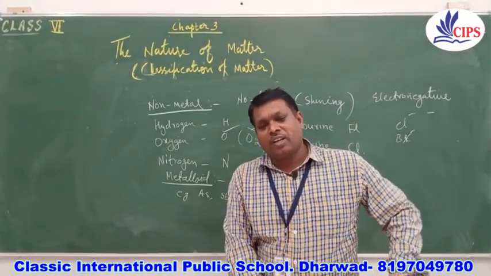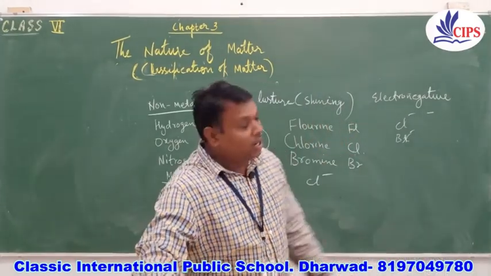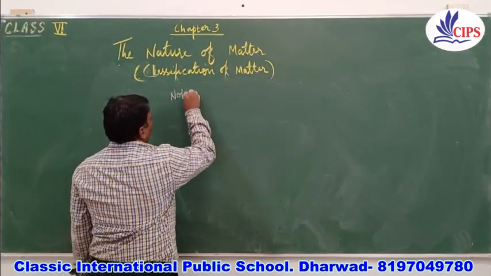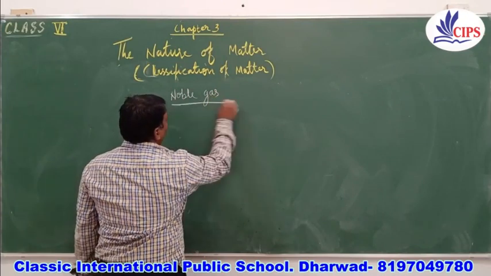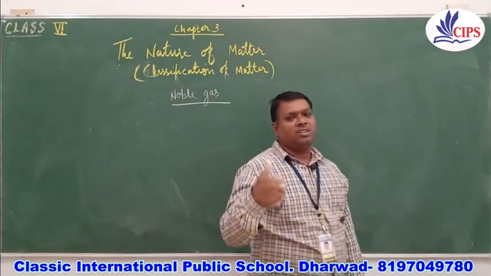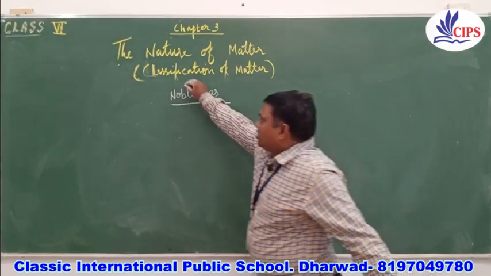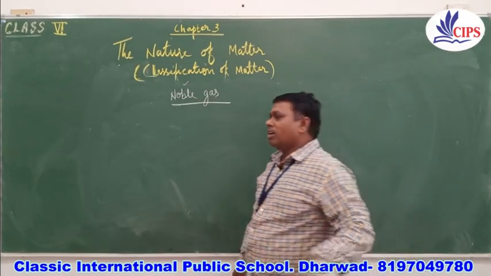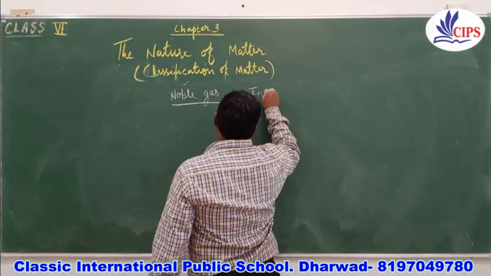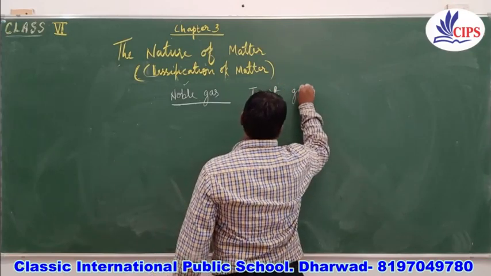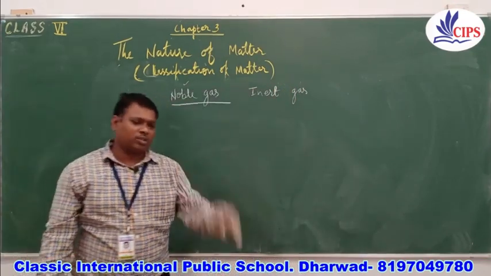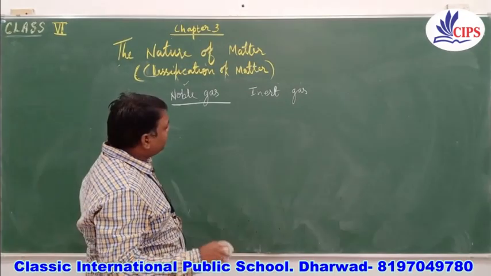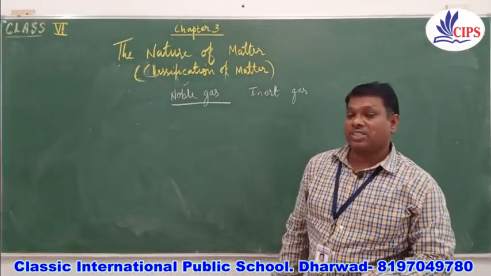Now the fourth category of the classification is noble gases. So let us talk about the noble gases. The name noble means very high state, that is, they do not require anybody to react with them. So they are also called inert gases. They do not react very easily, or even with difficulty, because they are stable. So we can call them noble gases or king gases. These gases are available in trace quantities.